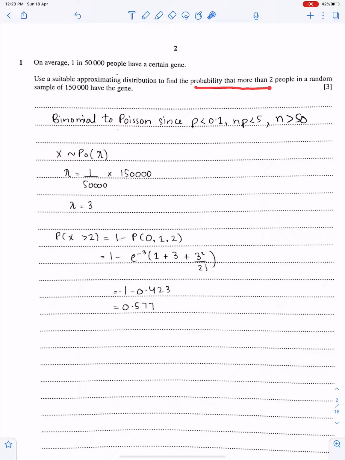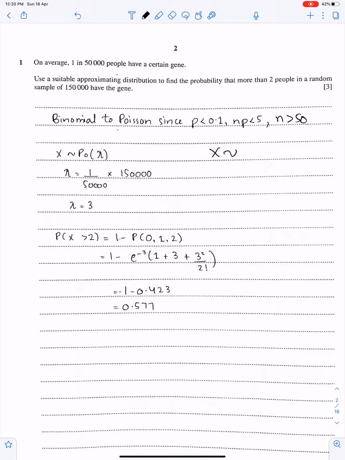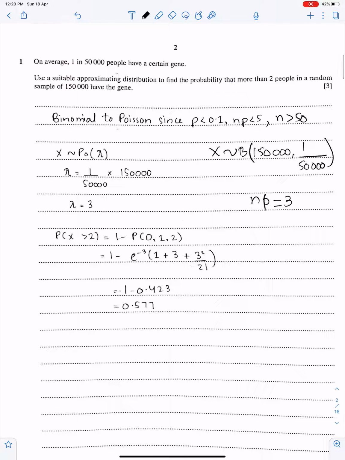Find the probability that more than 2 in a random sample of 150,000 have the gene. This is the n of binomial, so this is the binomial distribution. N is 150,000, whereas P is 1 upon 50,000. So we can easily get the value of NP. So NP must be 3, and this NP will become the lambda.